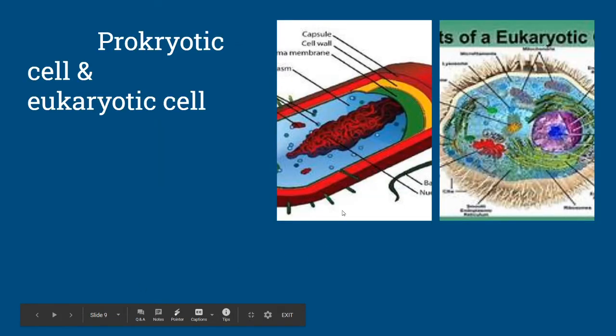Now you see these two pictures, the prokaryotic cell and the eukaryotic cell. What is your main observation? The prokaryotic cell is very primitive, while the eukaryotic cell is advanced, with more functions and more complex structures. The prokaryotic cell has fewer cell organelles and very simple structures.